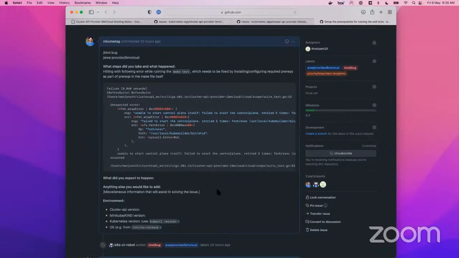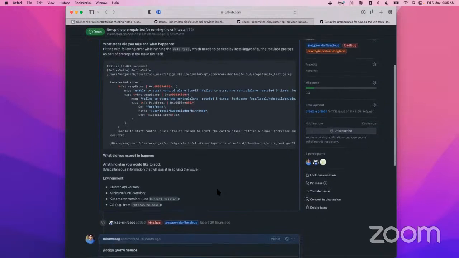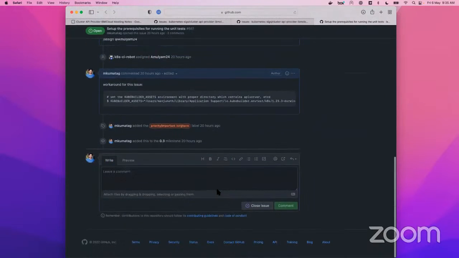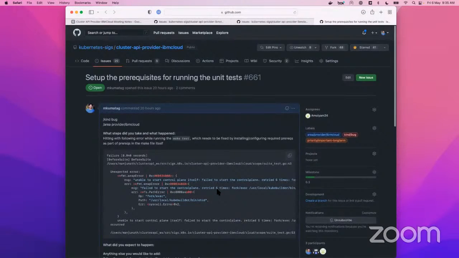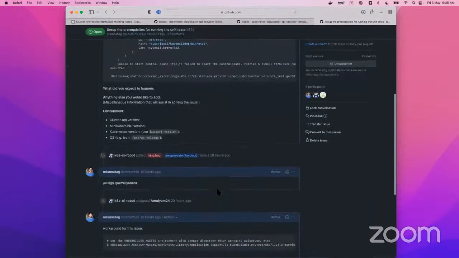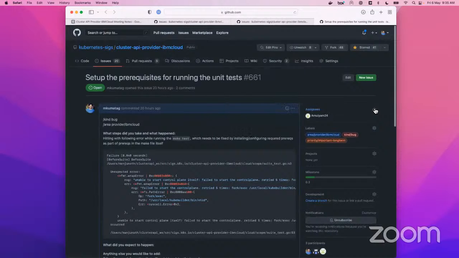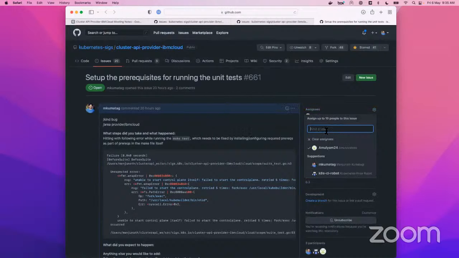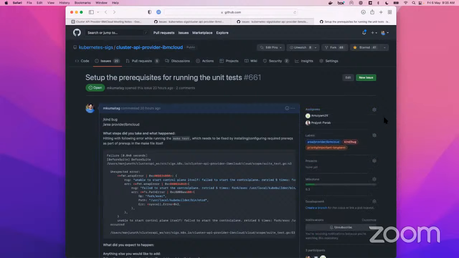Yeah. I mean, some of the other providers are using some tool for this, like for setting up kubebuilder and all that. Maybe you can explore how AWS cluster API is doing it. Okay, yeah. And I don't want to do everything as part of the makefile enhancement, because that becomes too much. I'll check with the AWS, Manju. Yeah, maybe you can see if you can. I'll just assign this to Prajot.